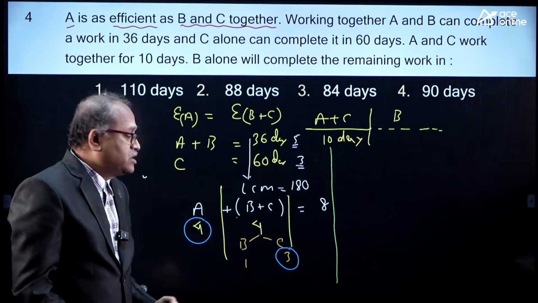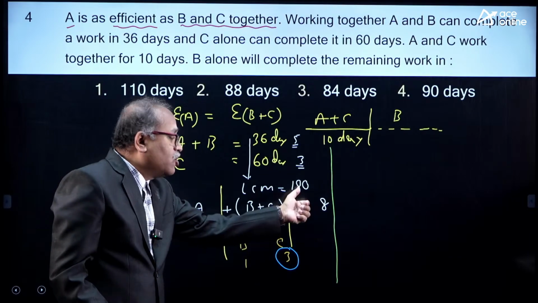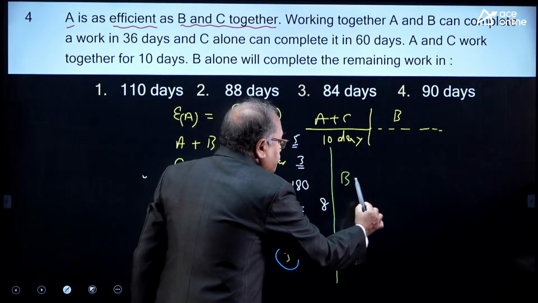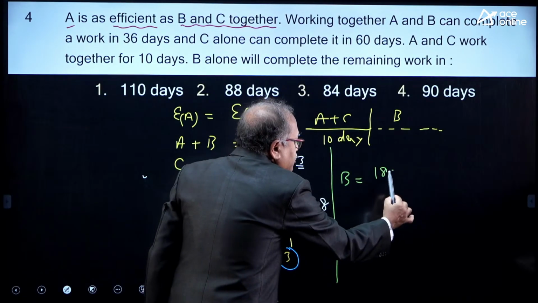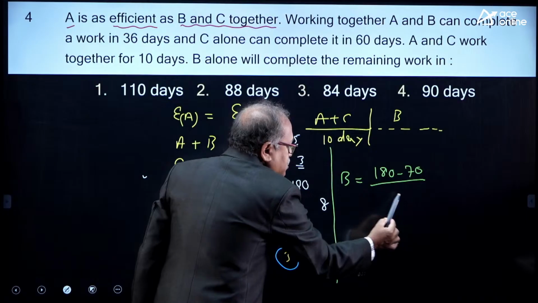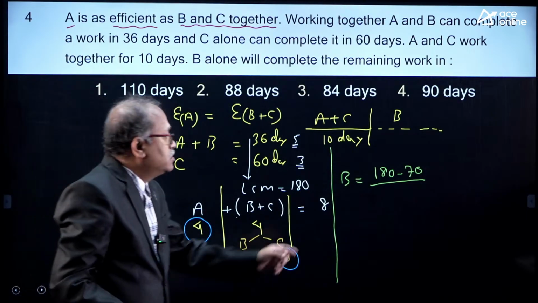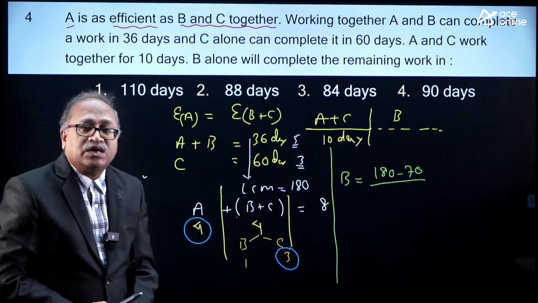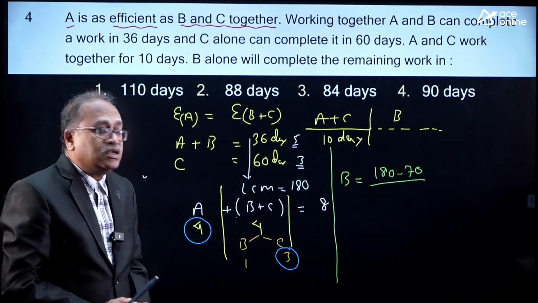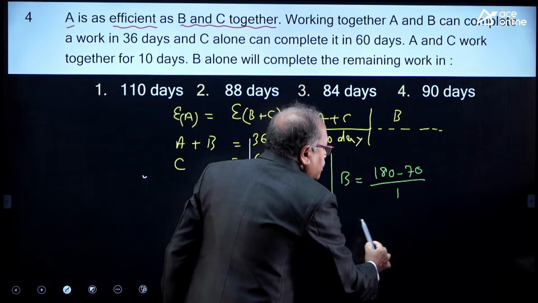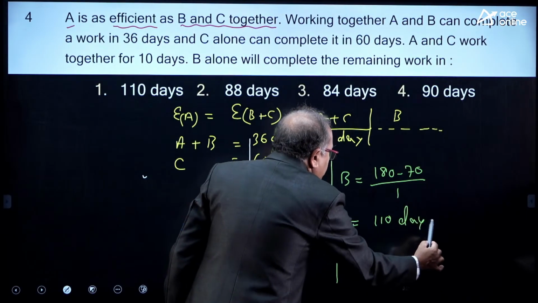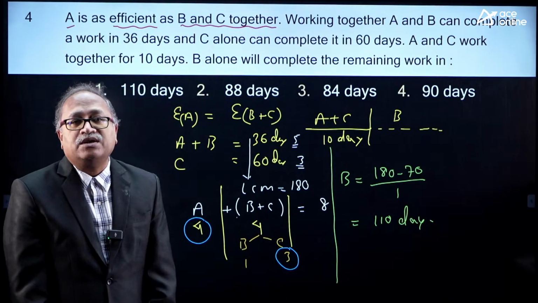7 into 10, 70. 70 units are over out of 180 units. Then B alone has to complete 180 minus 70, and the number of days is work divided by efficiency. What is the B efficiency? The B efficiency is 1. So, 110 divided by 1, which is nothing but 110 days. So, the remaining work B alone completes in 110 days.